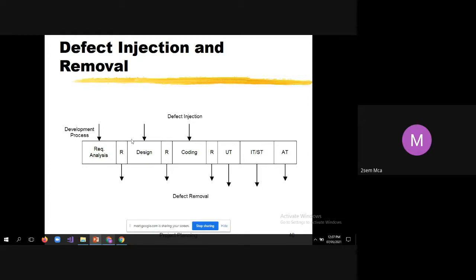Then in coding also, there are always chances of injecting bugs. As I told, when an experienced developer writes 100 lines of source code, there are chances of injecting 10 bugs on average. So how to overcome those things? The code has to be reviewed and refactored.